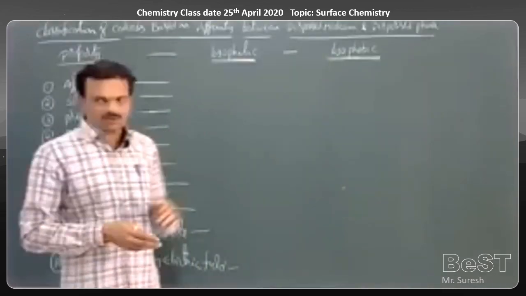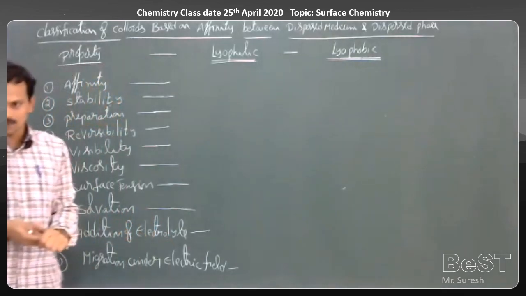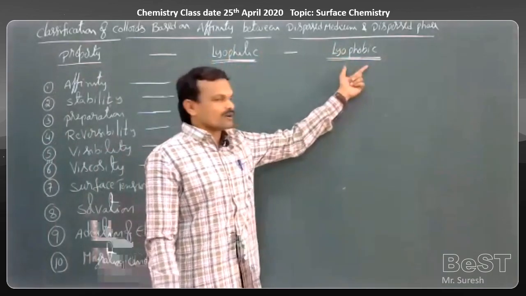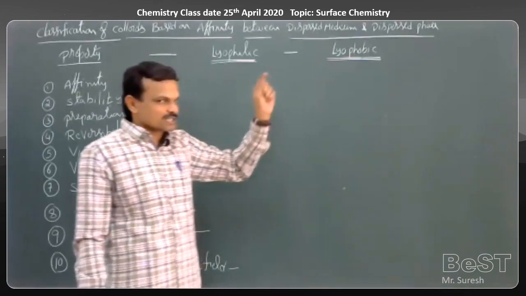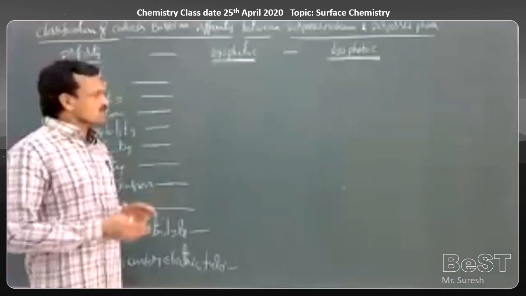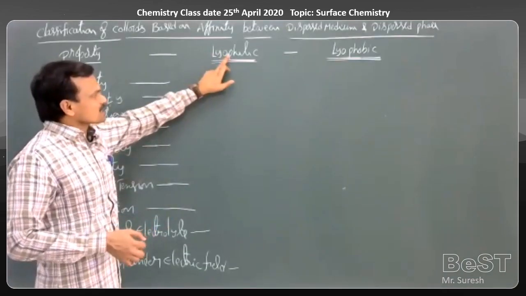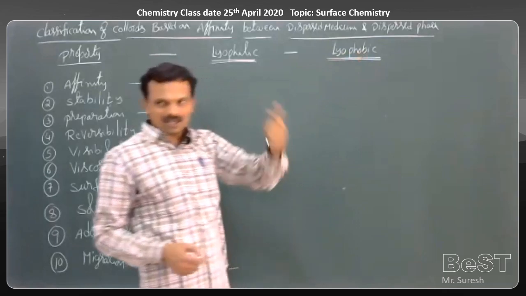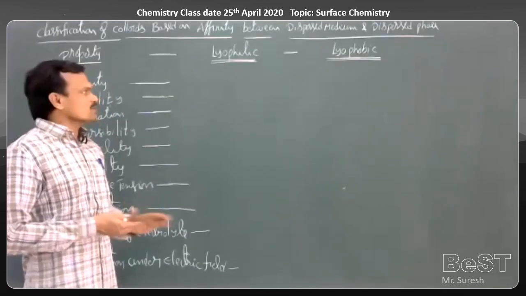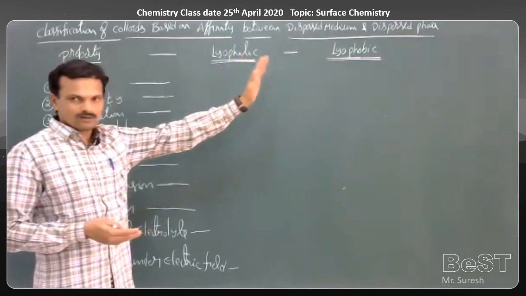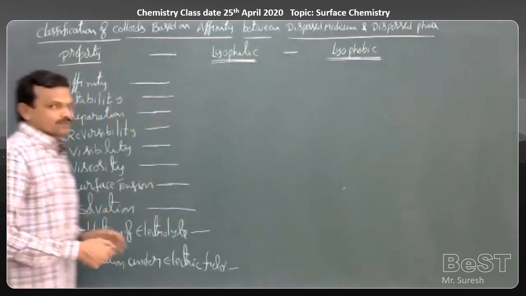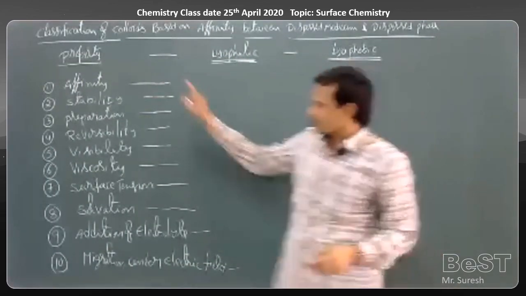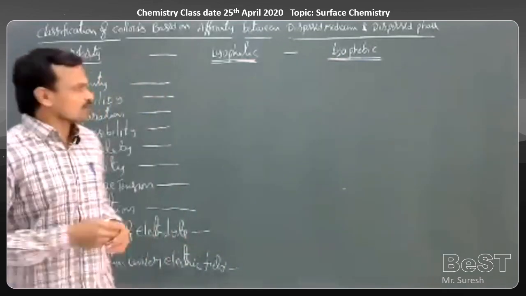Now let us see the comparison between lyophilic and lyophobic. These are also called hydrophilic and hydrophobic colloids if the dispersion medium is water. If the dispersion medium is water, then these are called hydrophilic colloids and hydrophobic colloids. Other than water, if any solvent is there, we simply use the terms lyophilic and lyophobic. Now see the differences between lyophilic and lyophobic colloids. This is a very important question for PUC. They ask this question more frequently.